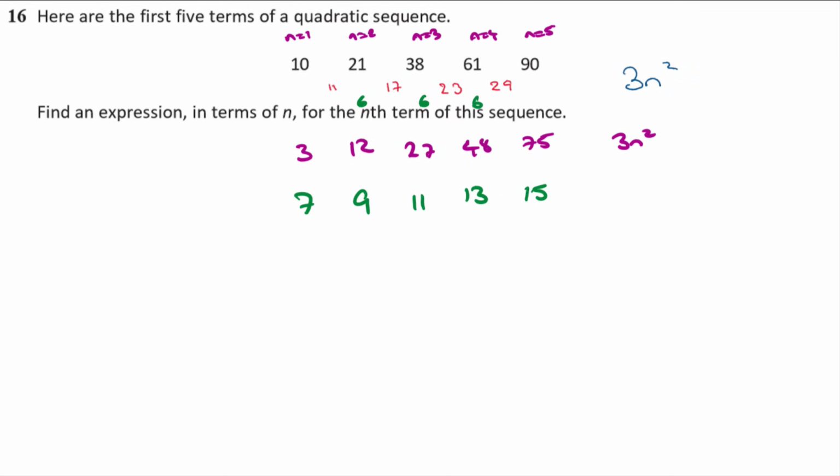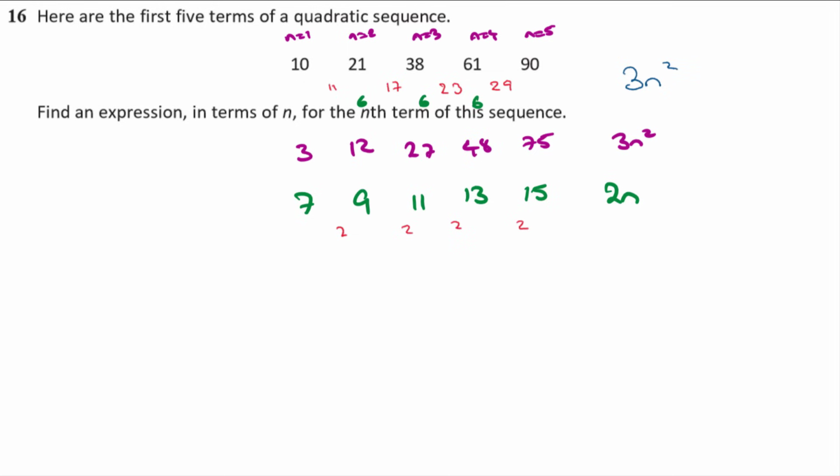Now what we've got left with, I hope you can see, is a linear sequence. This has got a common difference this time. It goes up in twos, 2, 2, 2, 2, which means it's got to do with 2n. But it's not quite 2n, is it? Because 2n would be 2, 4, 6, 8, 10, and we've got 7, 9, 11, 13, 15.